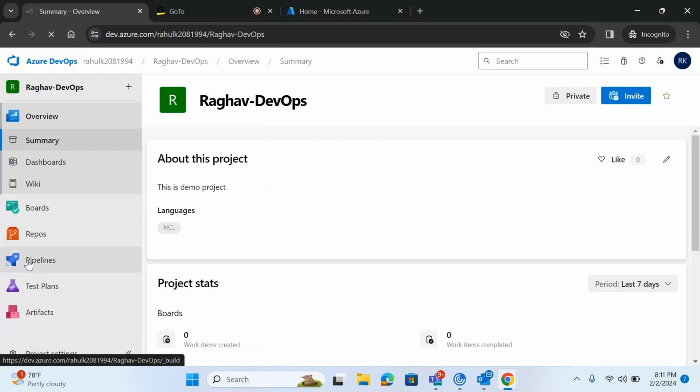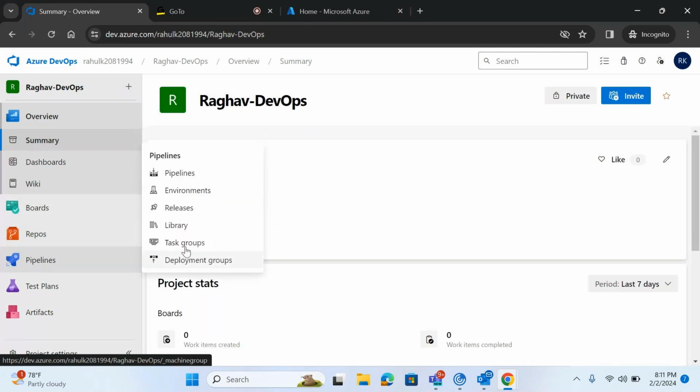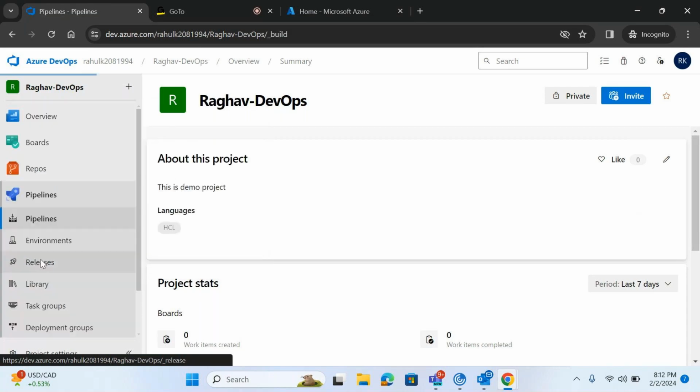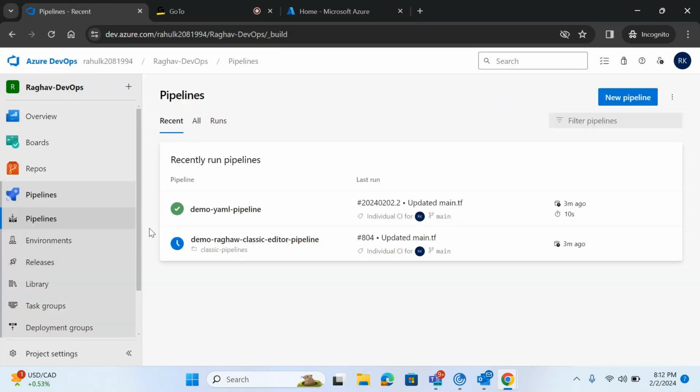Now, what is a task group? I'll explain the task group. Like tasks, some person will give each person some task, like that.